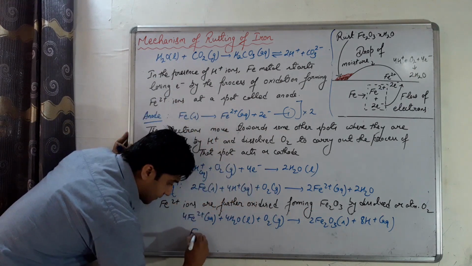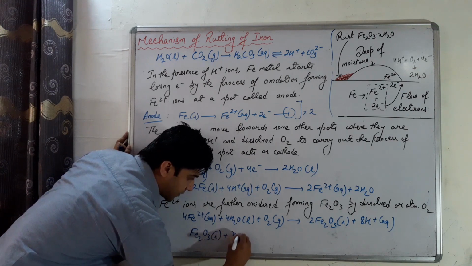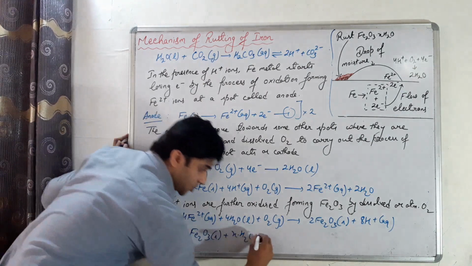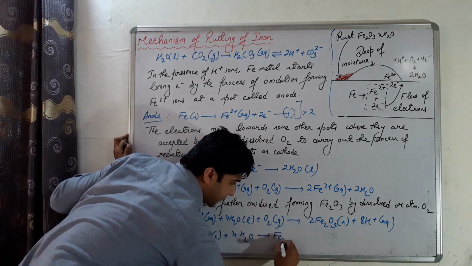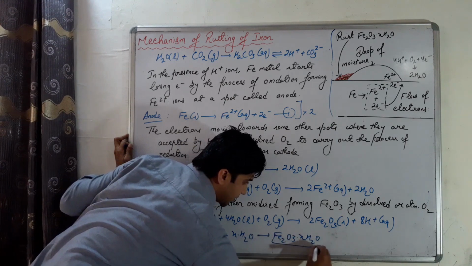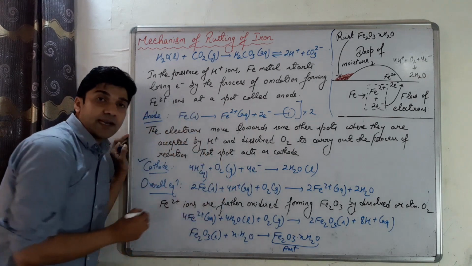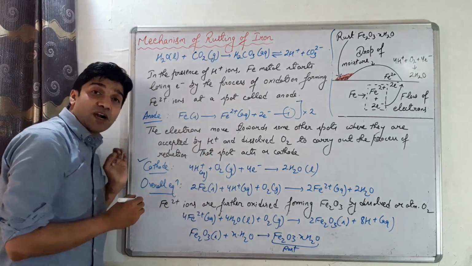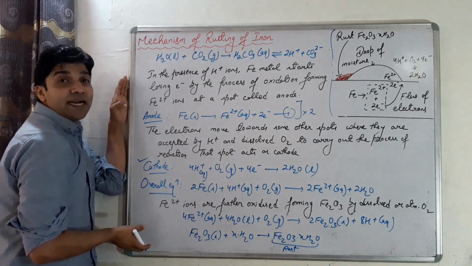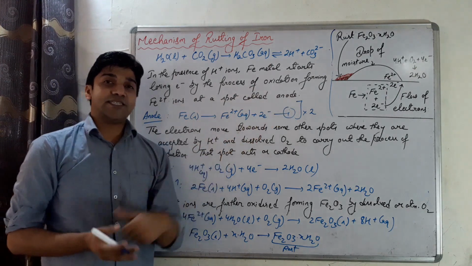And these ferric oxide molecules come in contact with the water molecules in the form of hydration to form rust, Fe2O3·xH2O. तो ये फाइनली बनता है रस्ट. यहाँ पे X क्या है? फिक्स नहीं है, the number of molecules of water, so we write X molecules of water. So that shows the detailed mechanism for the rusting of iron along with the diagram.